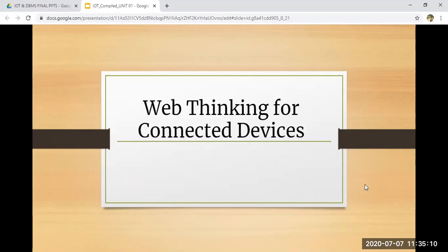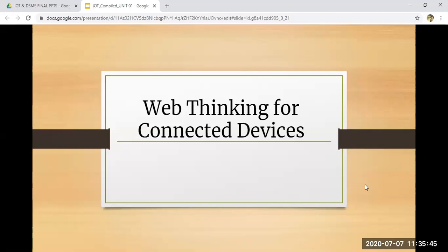Next topic, web thinking for connected devices. As we all know, IoT is nothing but a connected devices network. It allows devices to be sensed or controlled remotely across your networks, and it helps you to create opportunities, and you can integrate your physical world into your computer-connected world. Because IoT has come into the picture, it has improved the accuracy of the result, increased your efficiency, and reduced human intervention.